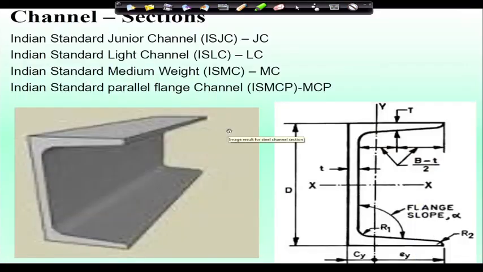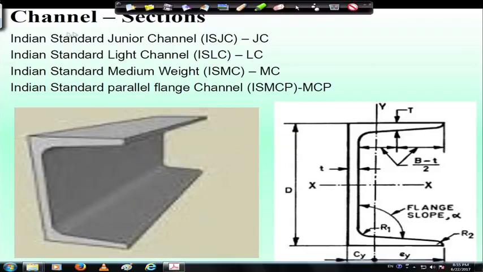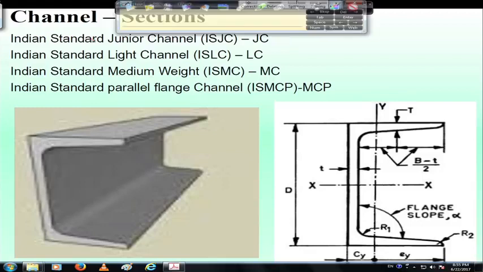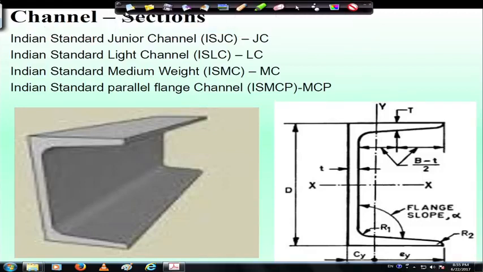So, this is another section which is called a channel section. These channel sections are mainly used for column. So, Indian Standard Junior Channel, ISJC, similarly ISLC, Indian Standard Light Channel, Indian Standard Medium Weight Channel, ISMC, like these channel sections are available in the code also.